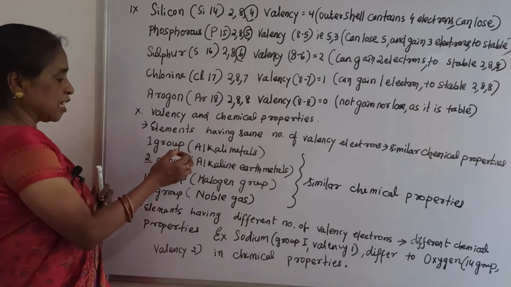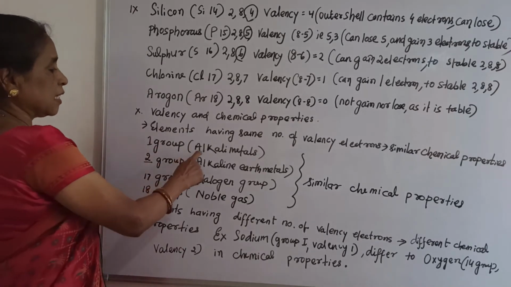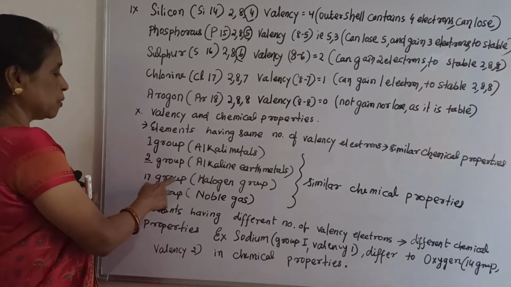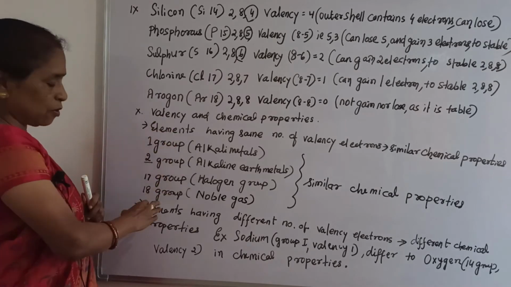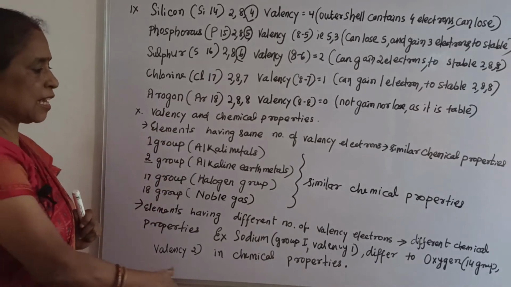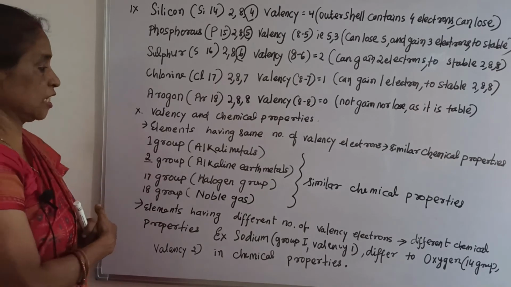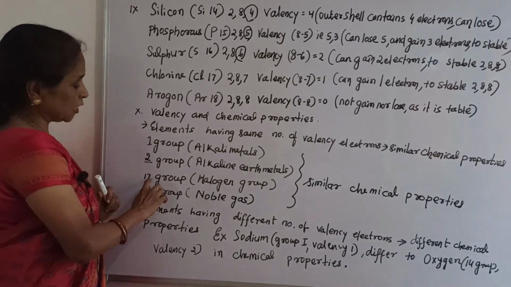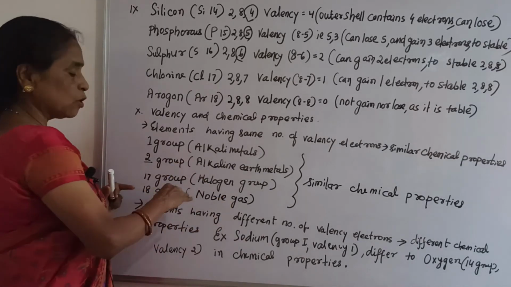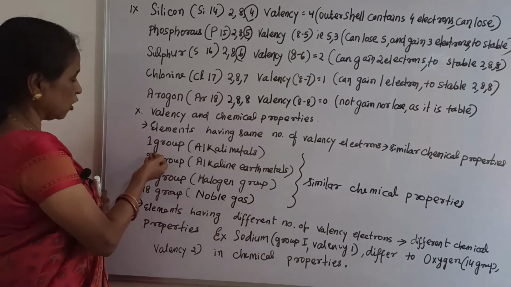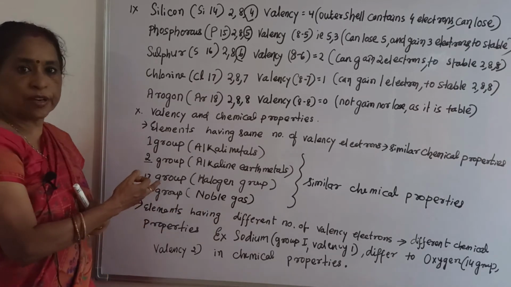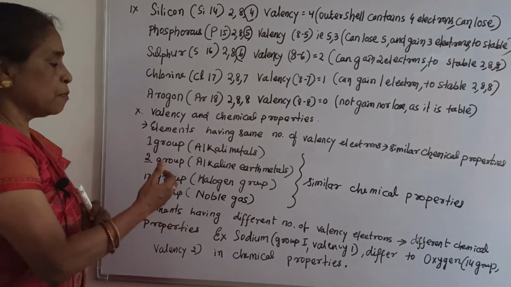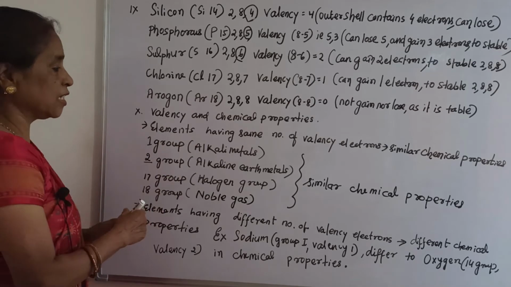So you see here an example: first group, that is alkali metals. Here group 2, alkaline earth metals, group 17 halogen group. For example, I want to show, group 18 noble gases, they all have similar chemical properties. Group 1 similar chemical properties, group 2 similar, group 17 similar, 18 also similar. Similarly the others left here, groups 13, 14, 15, 16, also have similar chemical properties. The question is why? Because they have the same number of valency electrons.